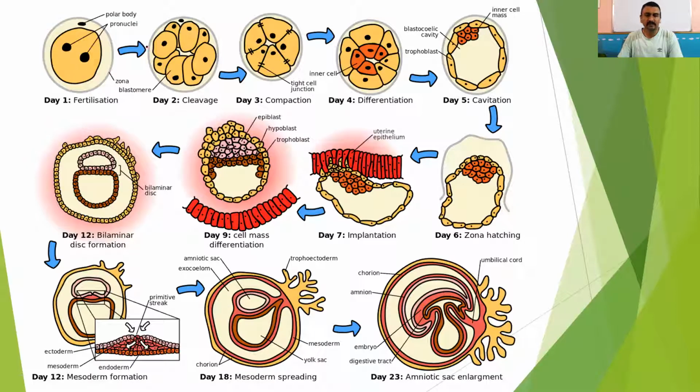This is just a schematic diagram which shows that here fertilization is happening between the male and female pronuclei, and then the cells are dividing, multicellular stage, and here you can start observing 2 types of cells forming, an outer layer called trophoblast and an inner layer called the inner cell mass. Now what is happening to this inner cell mass? You can see it has come out of the outer zona pellucida layer. Then you see this is the trophoblastic layer. Here this light brown colored one is present, but these inner cell mass cells start differentiating.